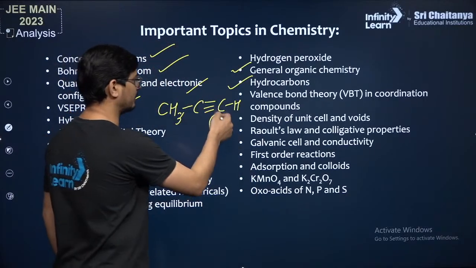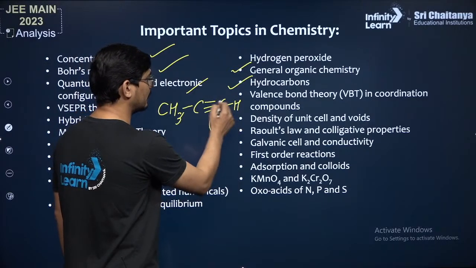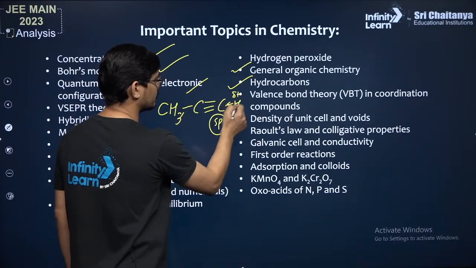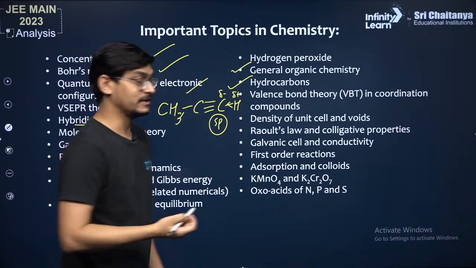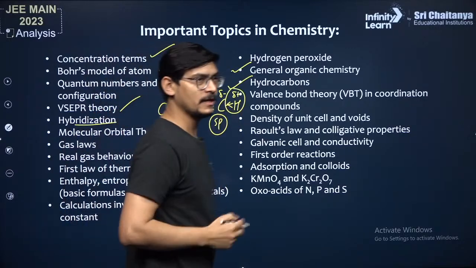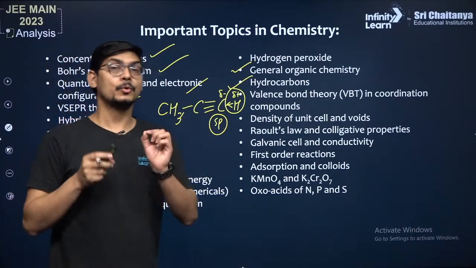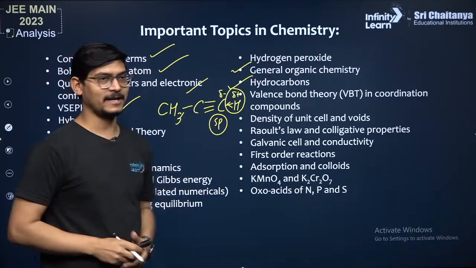Electronegativity of an atom is proportional to percentage s character. So here, with 50% s character, more electronegativity means the delta plus charge on hydrogen will be more, and the delta minus charge on carbon will be more. So this is why alkynes are acidic. Did you notice, if you understood hybridization, you would quickly understand why alkynes are acidic?